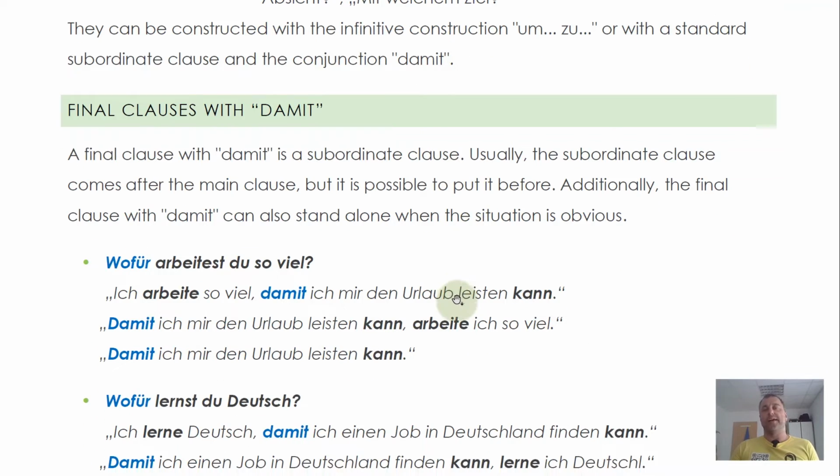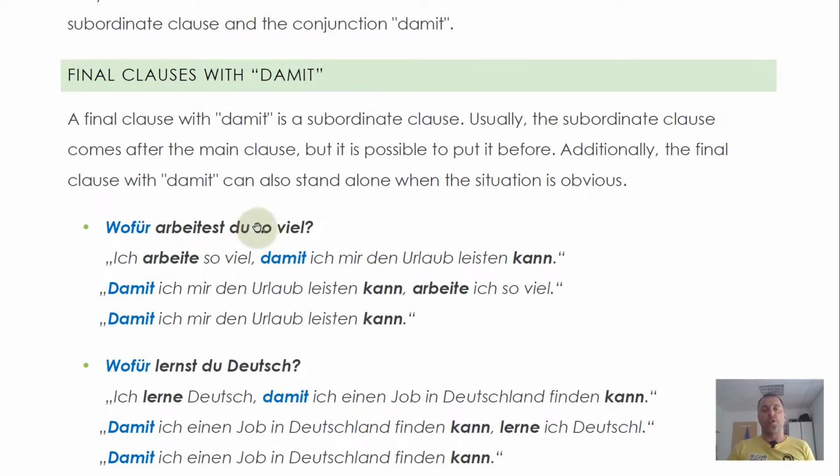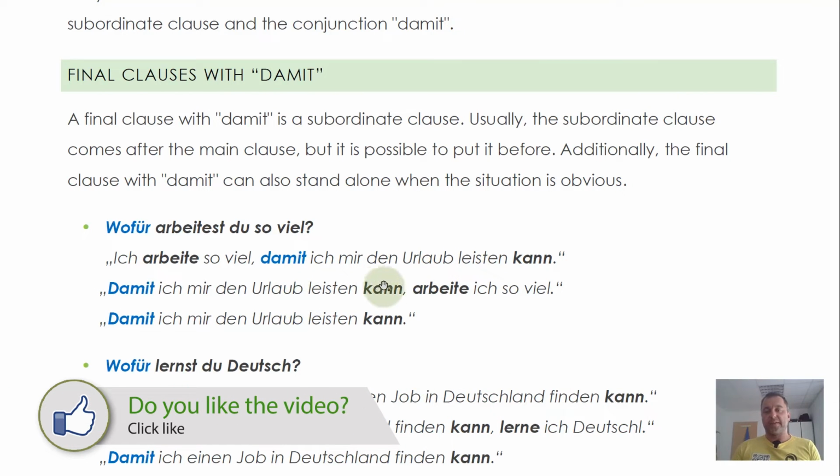If you create a final clause with damit, that's just a regular subordinate clause, Nebensatz, so the verb goes to the end of the clause. And let's have a look at an example. We have the question, wofür arbeitest du so viel? So why do you work so much? Or for what goal, for what reason do you work so much? Ich arbeite so viel, damit ich mir den Urlaub leisten kann. So I work that much so that I can afford this vacation. You can also say, damit ich mir den Urlaub leisten kann, arbeite ich so viel. So in order to afford this vacation, I work that much.